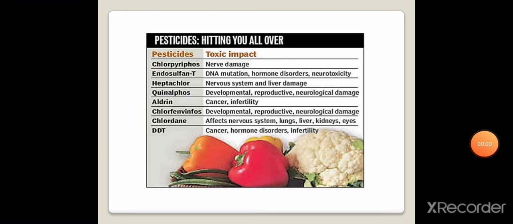This is about the introductory part, and the remaining topics, structure, application, and different types of pesticides, that is the basic classification of pesticides like insecticide, herbicide, weedicide, fungicide, bactericide, and plant growth regulator, we will see in detail in the next lecture.